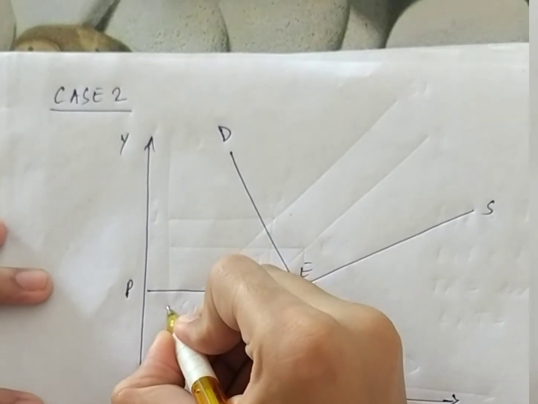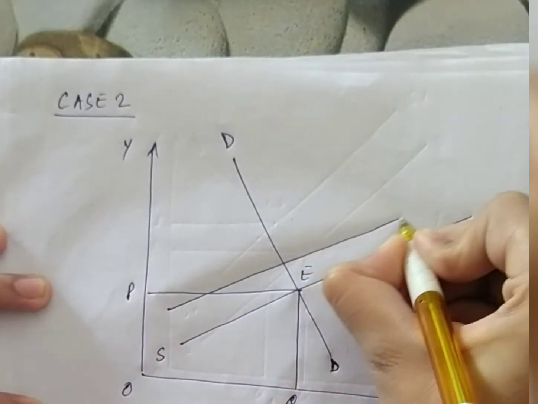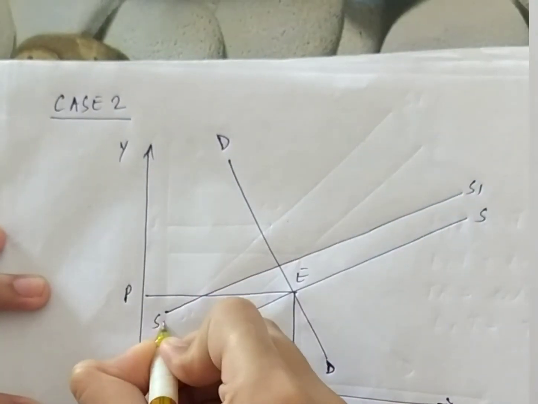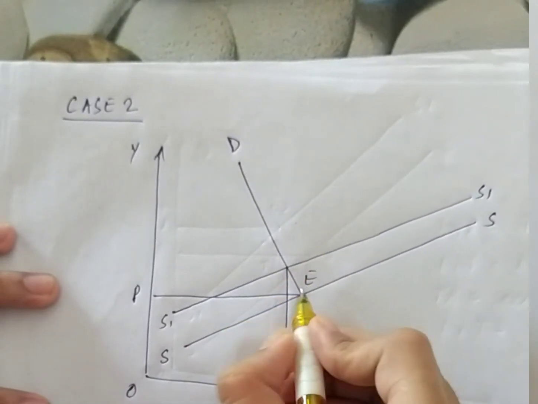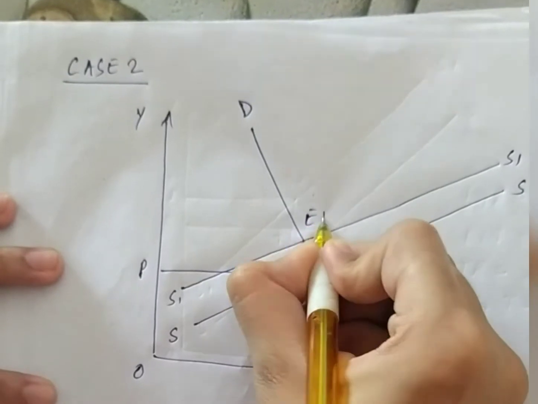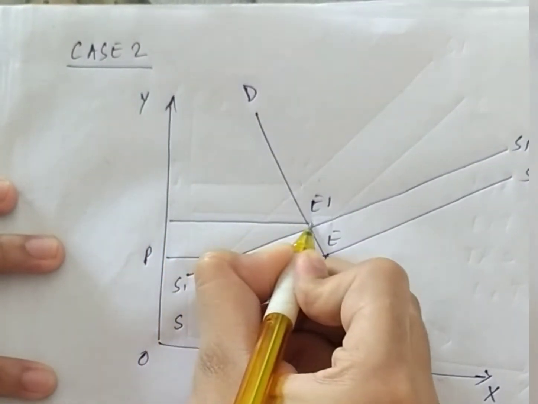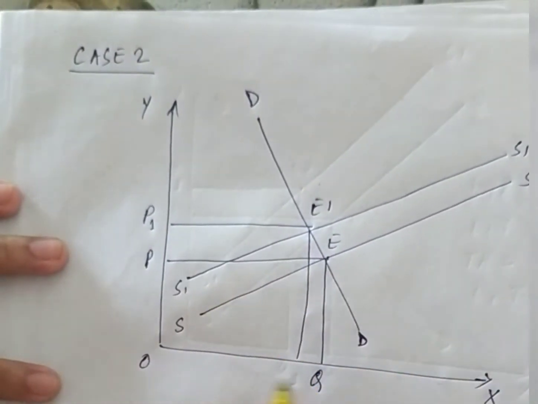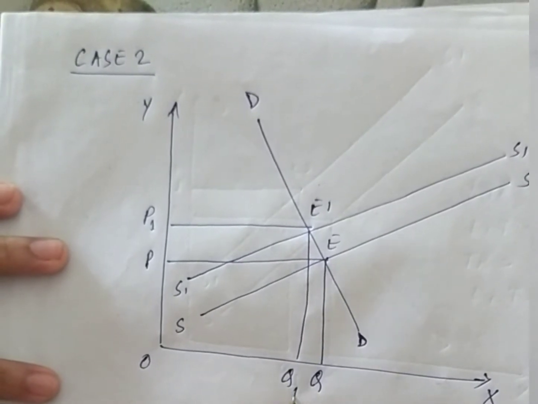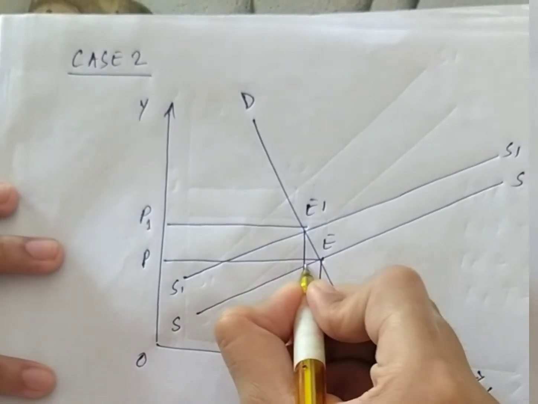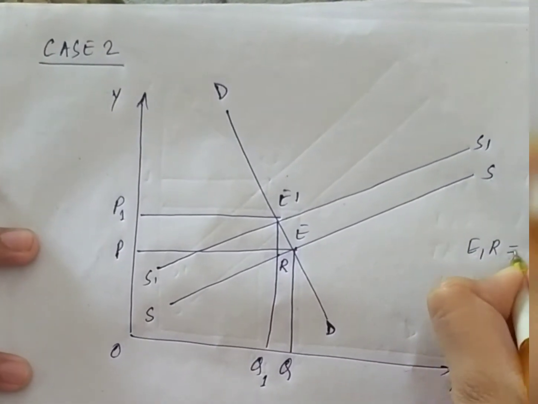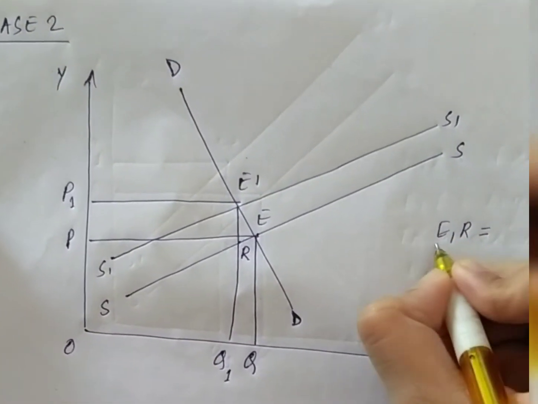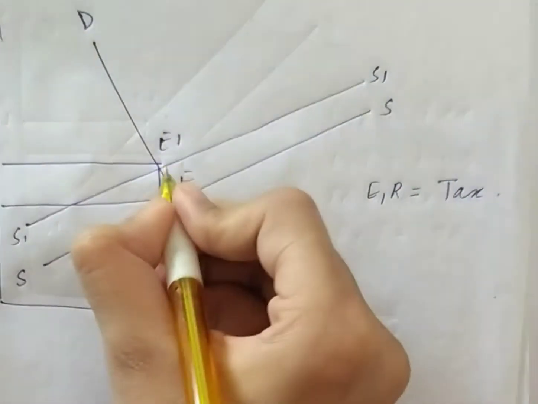Now, with imposition of tax, the supply curve shifts to S1 and the equilibrium point shifts from E to E1. The price increased to OP1 and quantity decreased to OQ1. See, like the previous diagram, E1R is the tax.